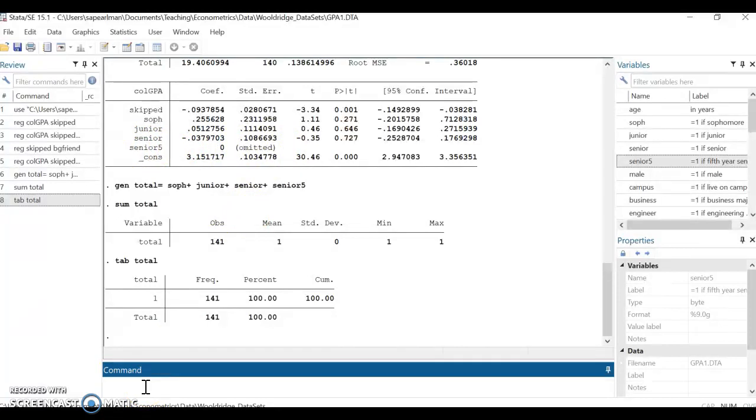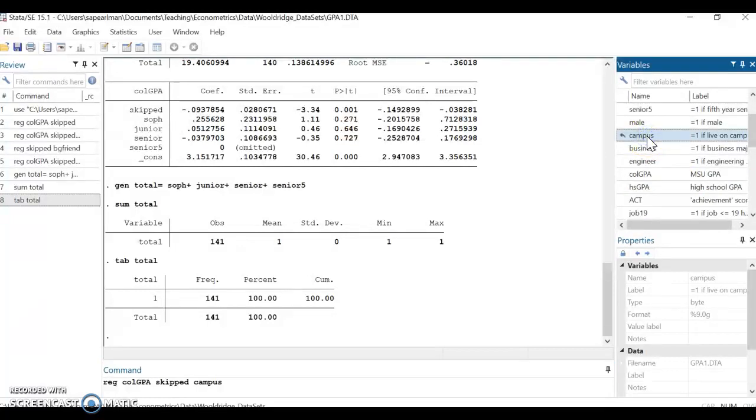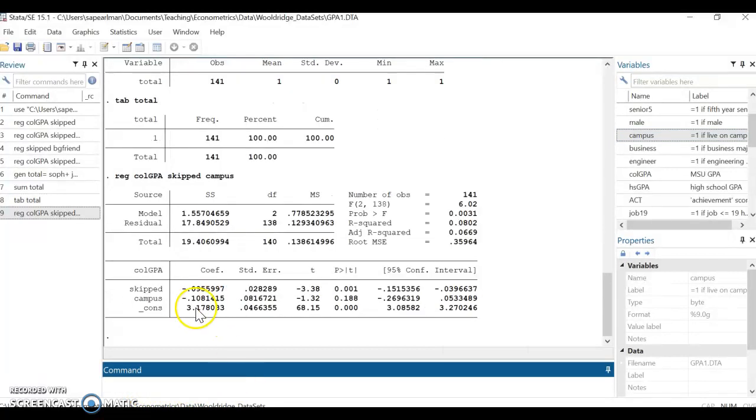So now let's look at multicollinearity, which is the problem of variables that are highly correlated, but not perfectly so. As I mentioned in class, an example in this data set is living on campus. We think that's correlated with student motivation, so that's going to be associated with college GPA and skipping class. And indeed we see a change in the coefficient once we add campus.